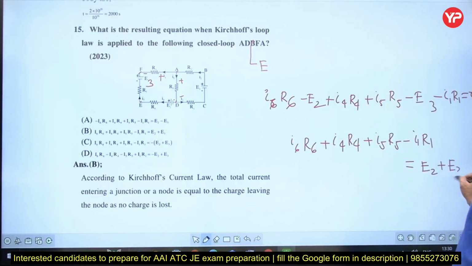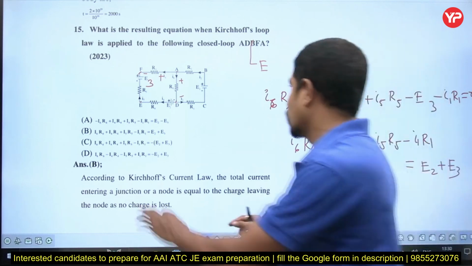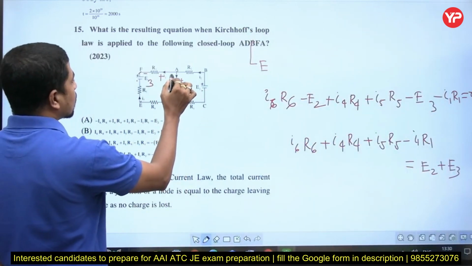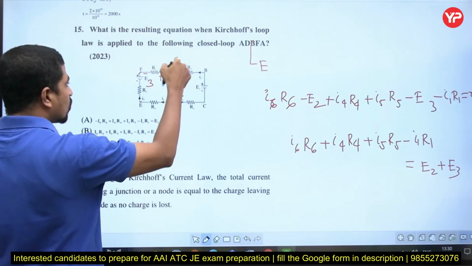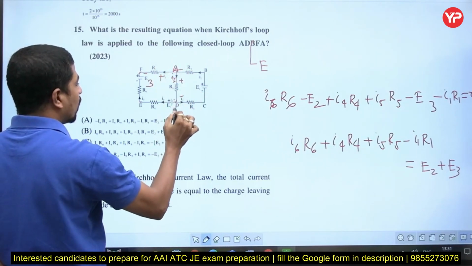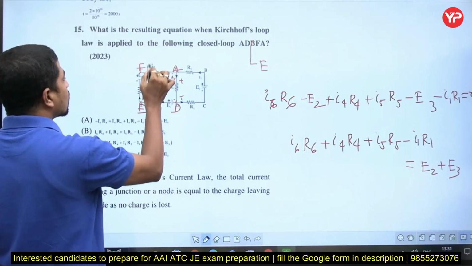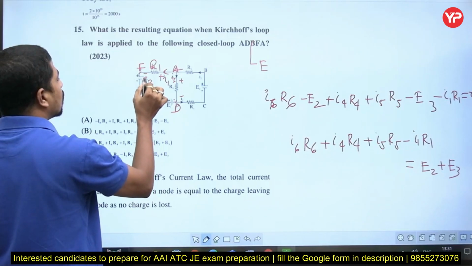E2 plus E3. Check it very clearly. These are looking somewhat small, but this is current I6. We want only this loop. This is A, this is D, this is E, this is F. This is R1, this current is I1, this is E3.